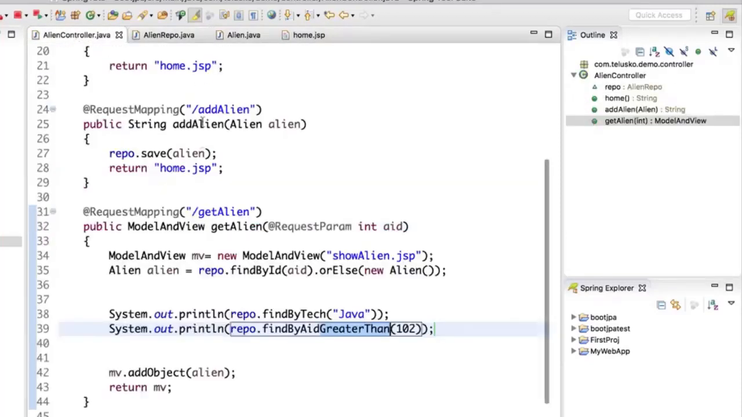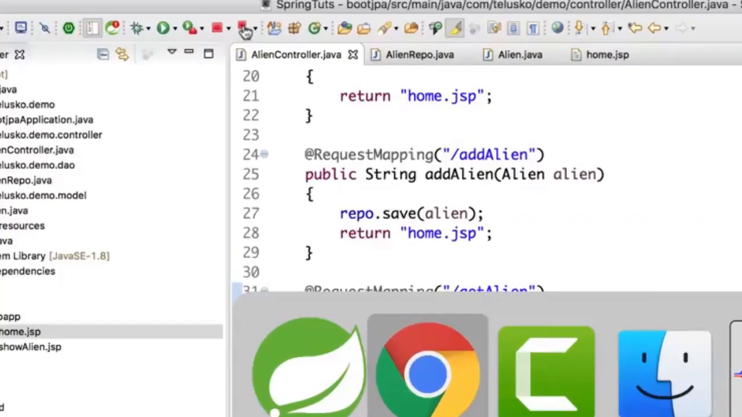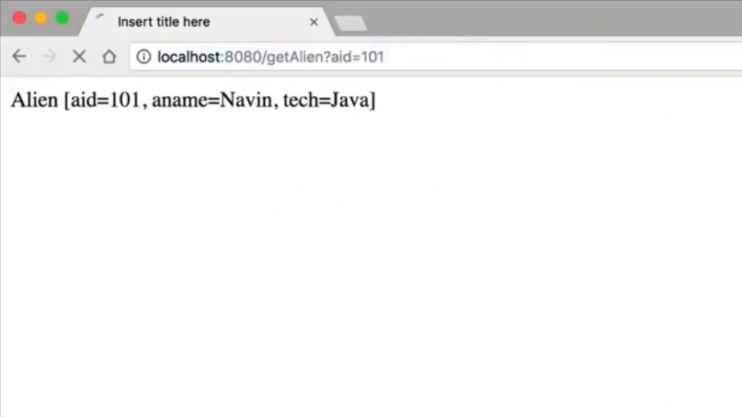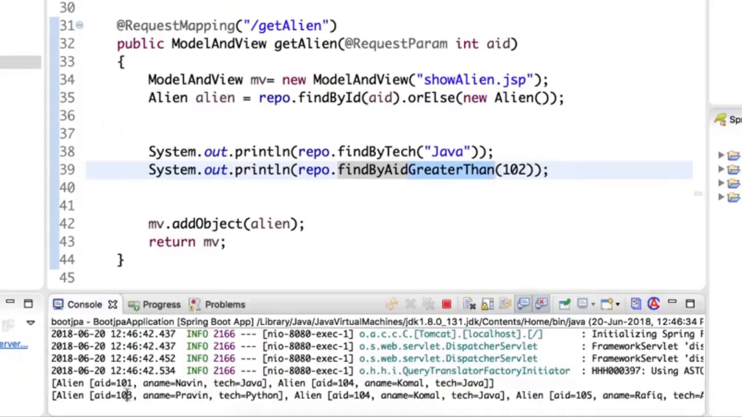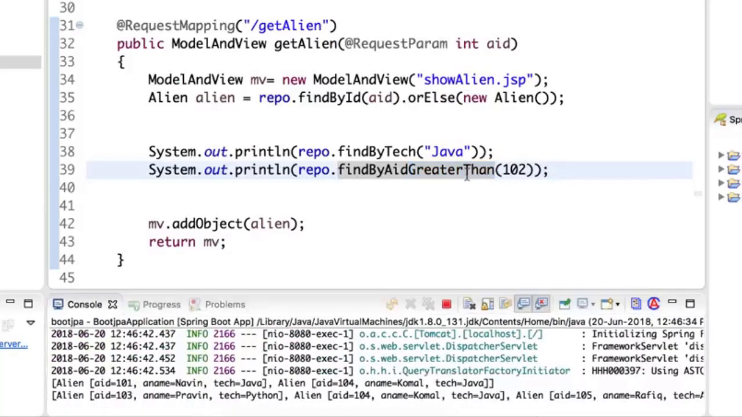And then I will go back to my controller. Nothing to worry about here. Let's relaunch the application, and once it is done, let's go back to the form, and I will say enter. And you can see we got all the aliens. We got 103, 104 and 105. We have not got 102 and 101, because we are saying greater than 102. So you can try it with less than as well. It should work. There are some things which you have to try by yourself, as always.